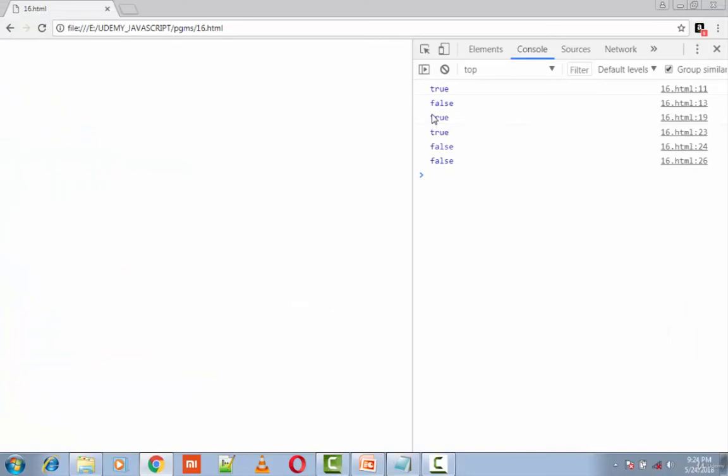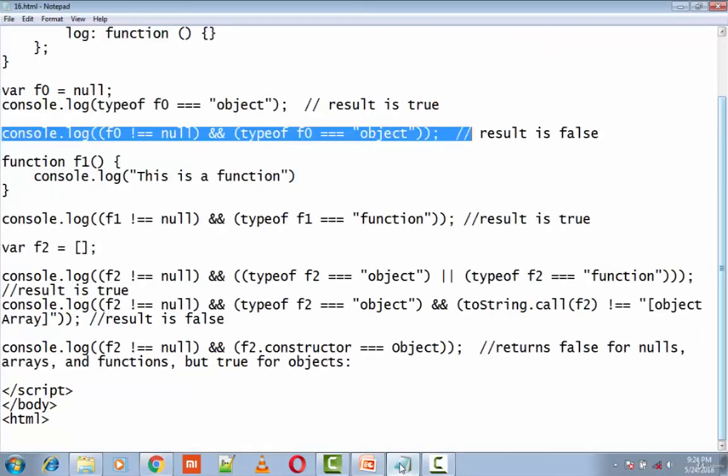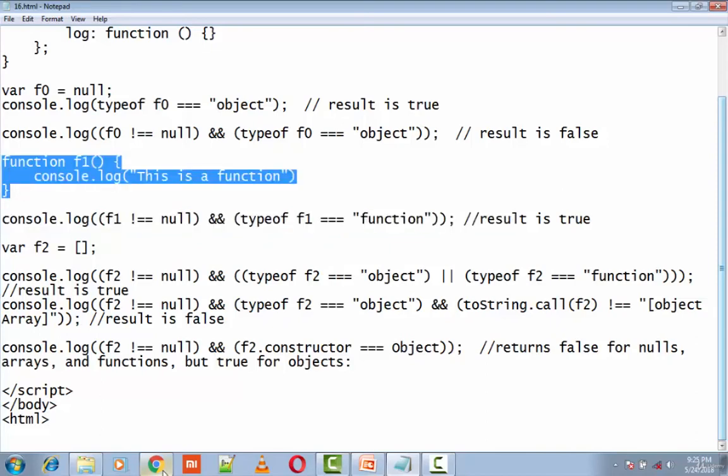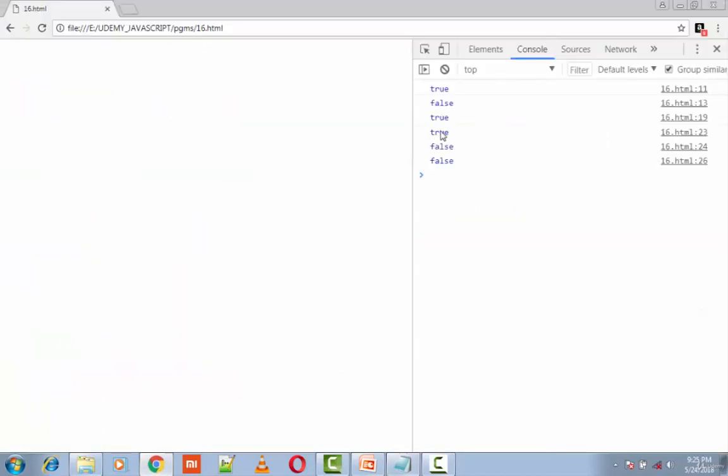The next is true. This is from this statement, wherein we are checking whether the type of f1 is a function or not. f1 is a function here.